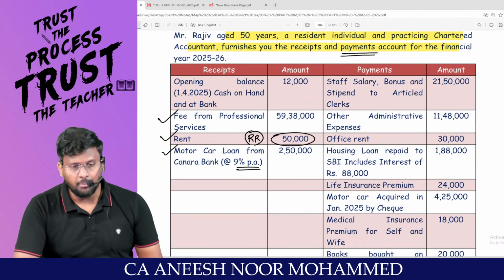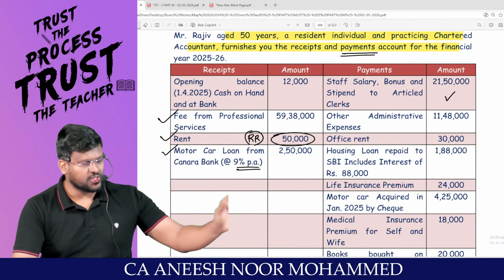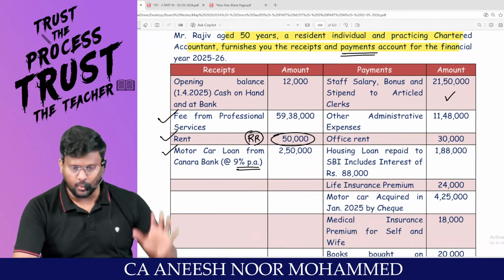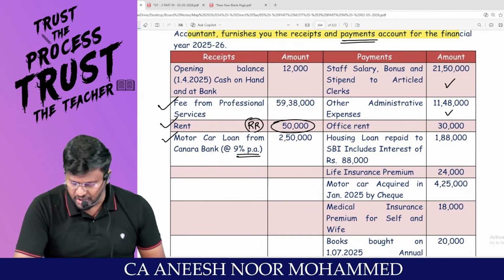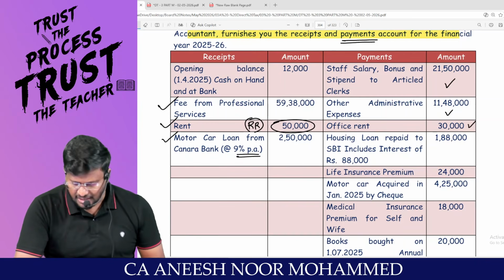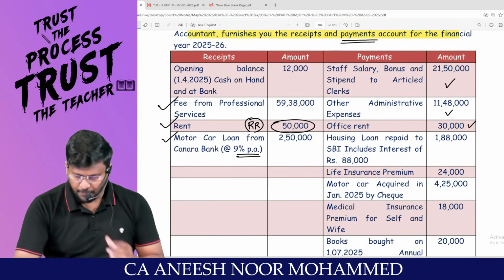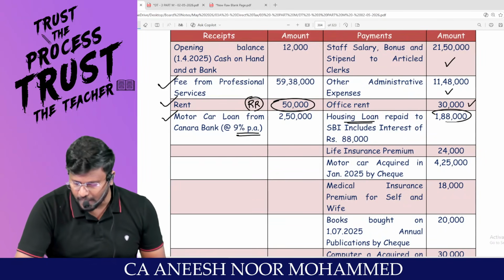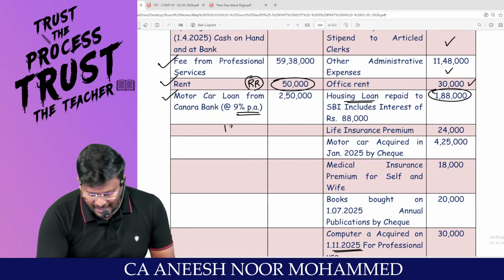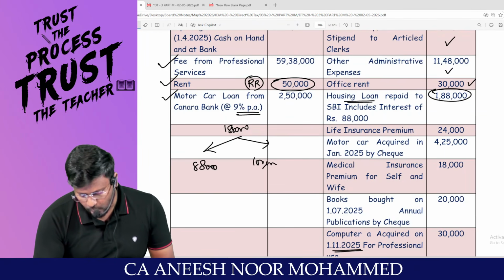Staff salary, bonus, stipend to article assistant is a normal PGBP expenditure. You can claim it when you are calculating PGBP. Other office administration is a normal PGBP expenditure. You can reduce it. Office rent 30,000 is a normal PGBP expenditure. You can reduce it. Housing loan repayment total 1,88,000. Here 1,88,000 should be classified into two categories. 88,000 of interest and 1 lakh rupees of principal.